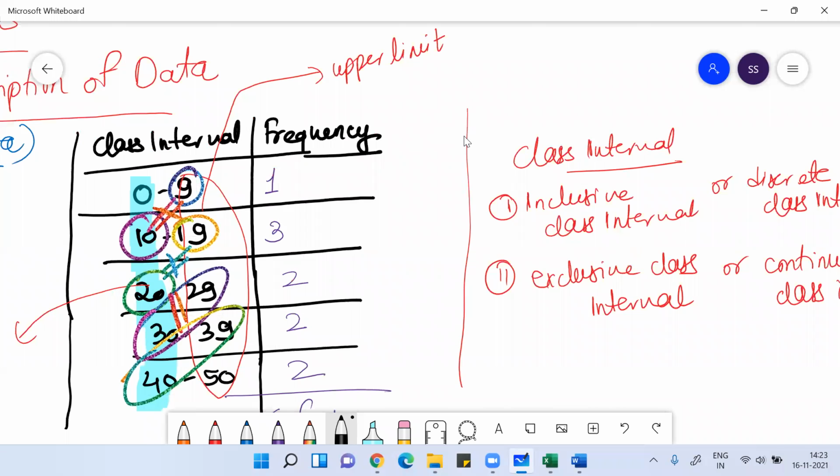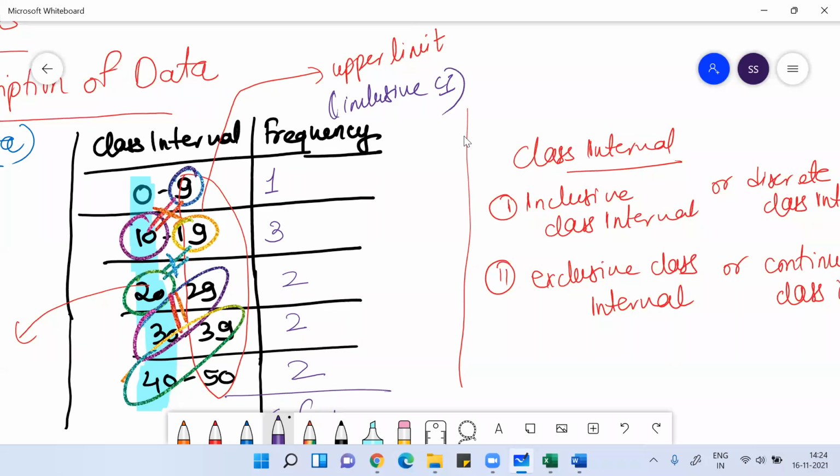So the class interval you are seeing here is an inclusive or discrete class interval. Whenever we work on the normal distribution curve, because it is a continuous distribution pattern, we tend to avoid the use of inclusive class intervals. In normal distribution calculations, everything will be done on continuous data only. We will not do any calculation on discrete data or raw data. Clear, everyone?